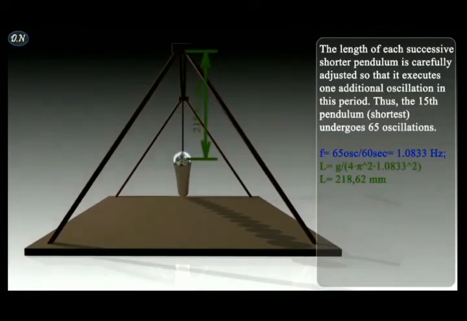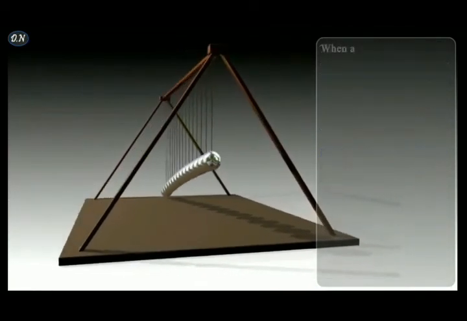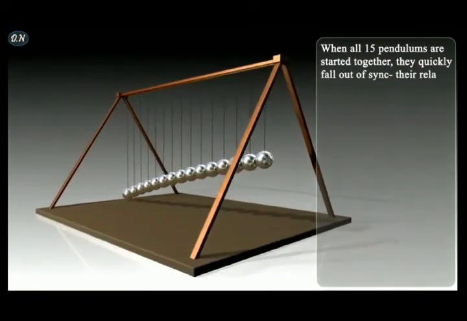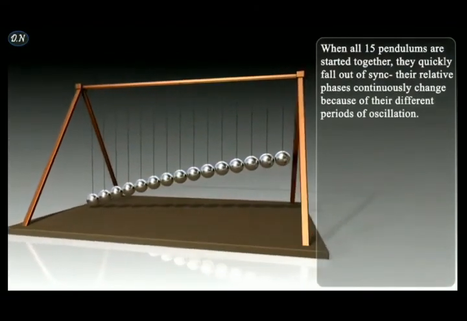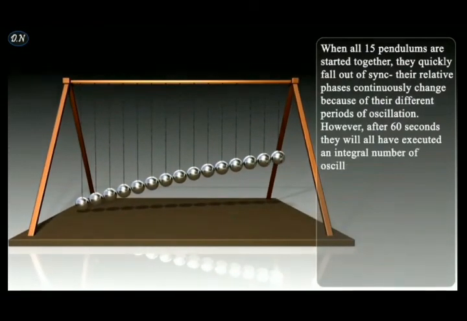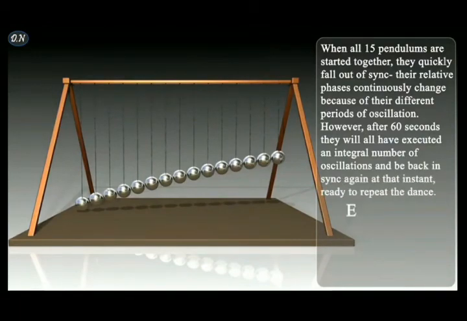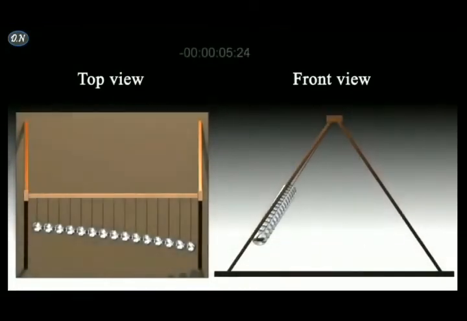As you can see here, the length of each pendulum is different. On the right-hand side, the description is given. Now see what's happened. Here we have the top view and the front view.